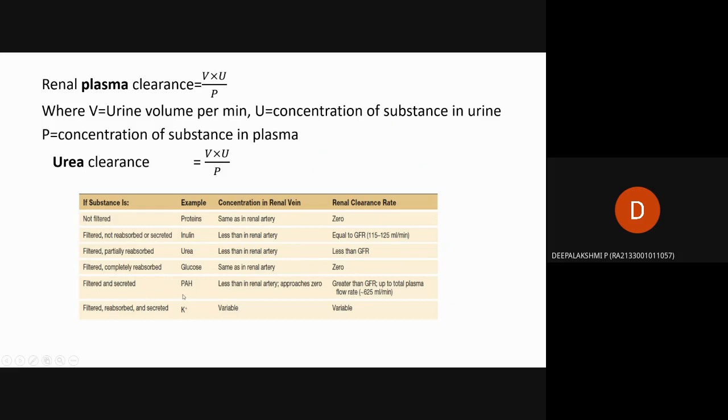Then PAH is filtered and secreted. The concentration in the renal vein will be less than in the renal artery, approaching 0. The renal clearance rate of PAH is greater than the glomerular filtration rate, up to the total plasma flow rate, which is approximately 625 ml per minute. Then potassium is filtered, reabsorbed, and secreted, so the concentration varies between the renal vein and renal artery, and the renal clearance rate is also variable.